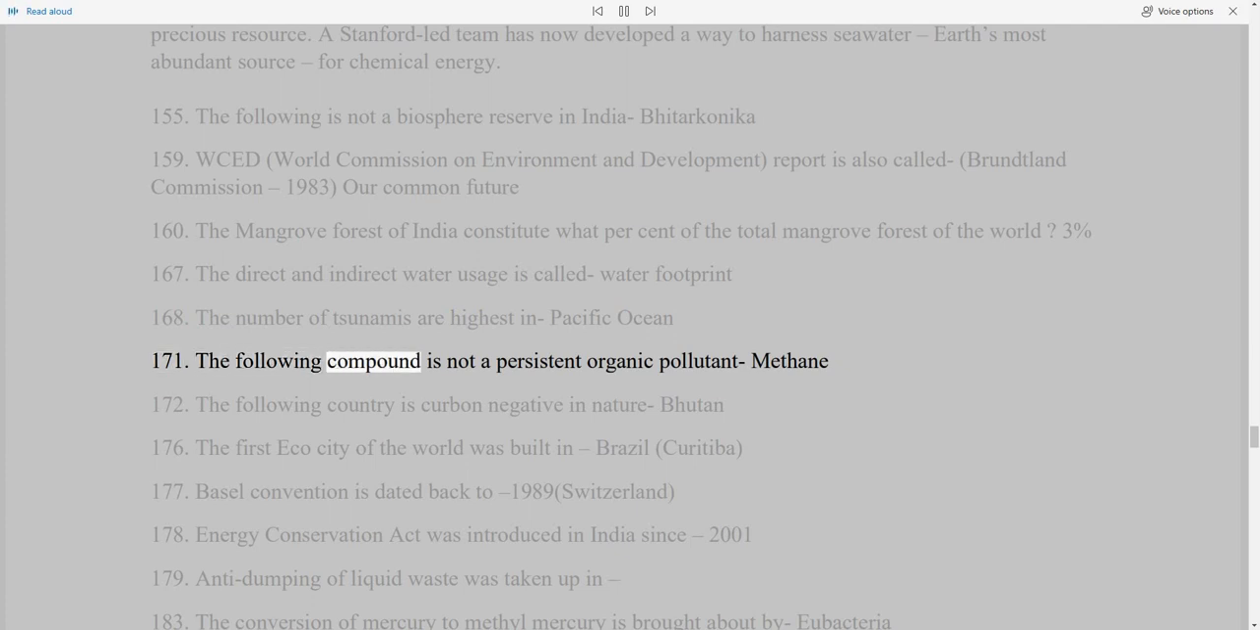The following compound is not a persistent organic pollutant: methane, 172. The following country is carbon negative in nature: Bhutan, 176. The first eco-city of the world was built in Brazil, Curitiba, 177. Basel Convention is dated back to 1989, Switzerland, 178. Energy Conservation Act was introduced in India in 2001, 179.